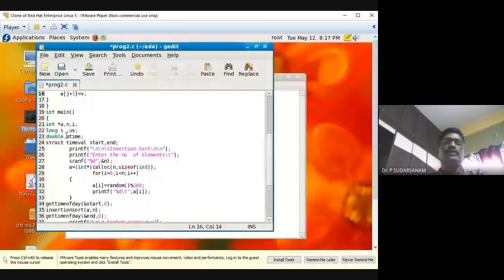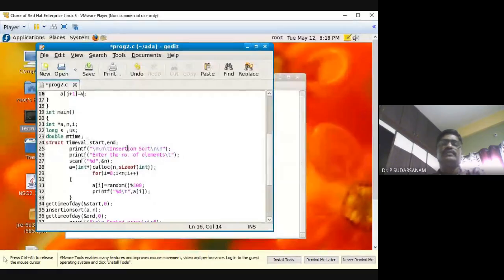So n, comma, i, other variables. Long s and us, for seconds and microseconds. So a double m time value you have taken to calculate the time complexity. And struct timeval start and end. Start and end variables are used before executing this program. That means before executing the insertion sort, what is the time? System time will be taken. End is nothing but after completing, the system time will be taken. So end time minus start time will give the time complexity of your program.